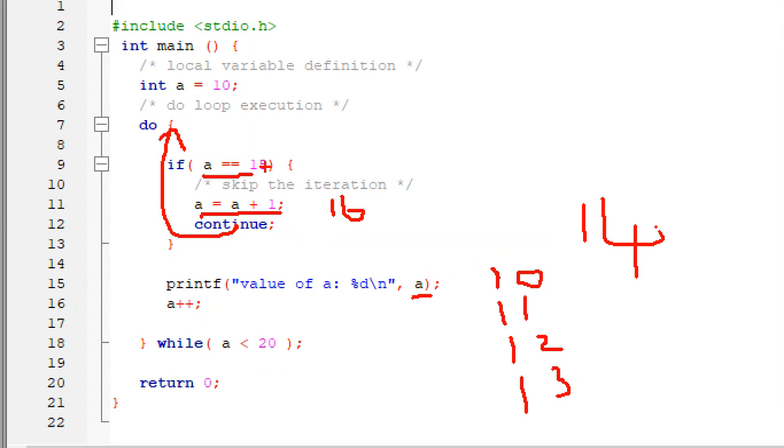16 is not equal to 15, so it will print the value. After 14, it will print 16. Again, it will go up to 16, 17, 18, and 19 will get printed.